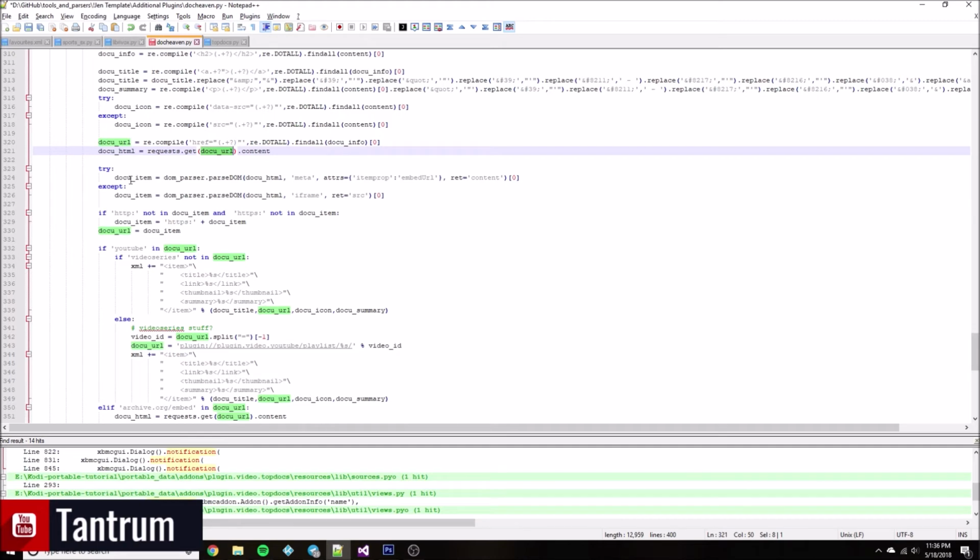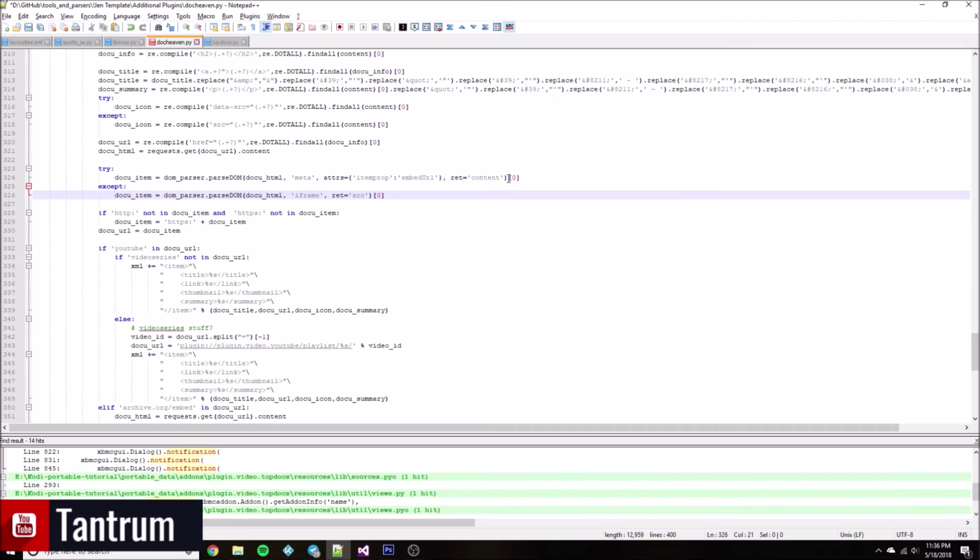And then, as you can see here, I checked for 2 different types of URLs on there because different pages do have it stored differently. They changed the way they were doing it after so many videos, and this picks up both ways. First, it tries for the most common, which is a meta property in the header of the HTML called embed URL, which has the direct link. That's what you need. If it doesn't have that, of course it throws an exception, but we have the try except here, so it catches that.